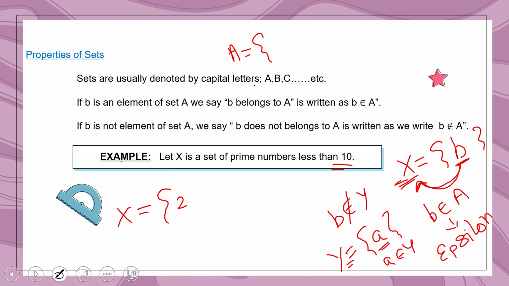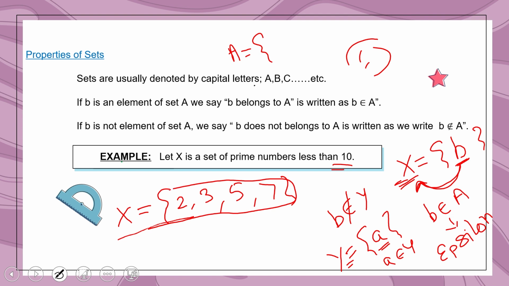Prime numbers are those numbers which have only two factors, number 1 and itself. कोई भी नंबर जिस नंबर का हम लोग फाइंड कर रहे हैं फैक्टर. 2, 3 is a prime number, 5 is also prime number and 7 is also prime number. If we factorize 2, we get two factors, that is 1 and number itself. So we can say X is a set and it has 4 members.